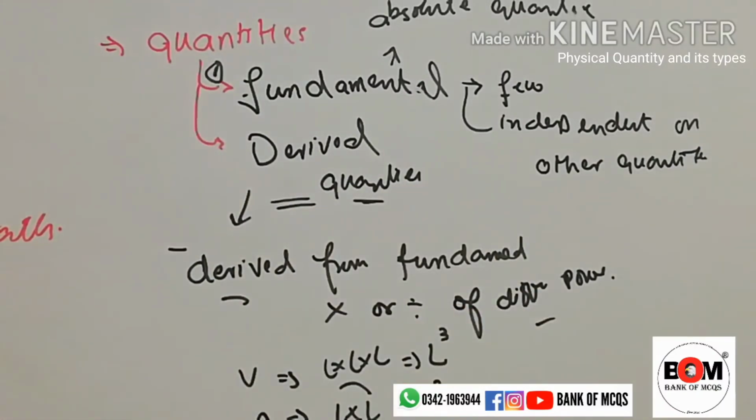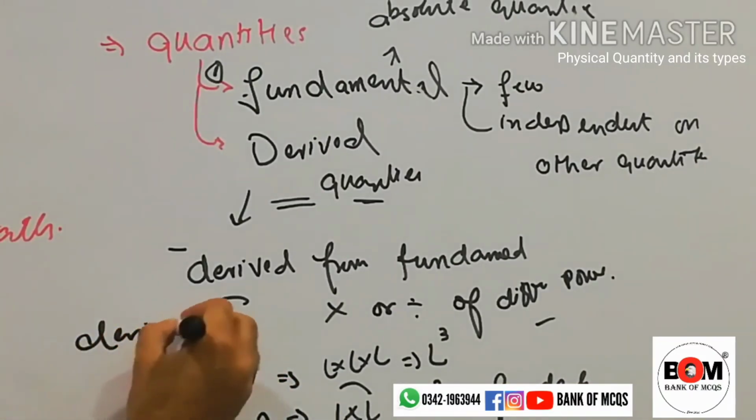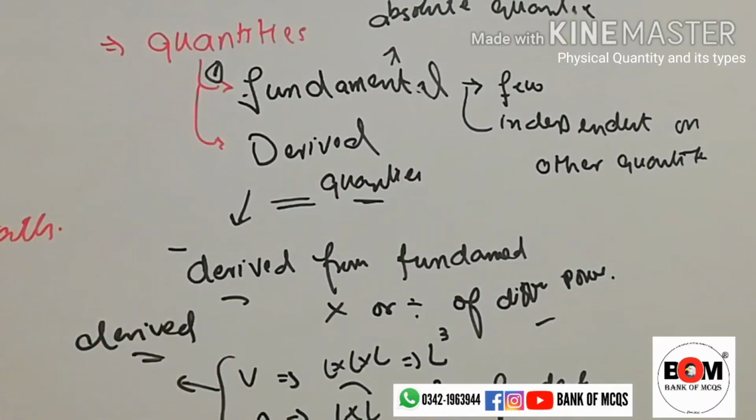So if length is defined as a fundamental quantity, then area and volume are derived from length, and these are called derived quantities.